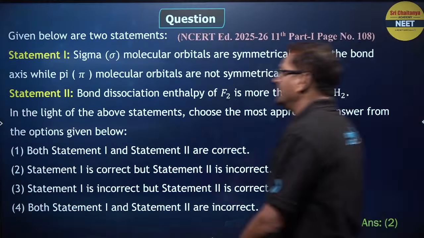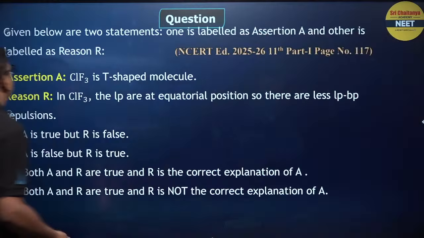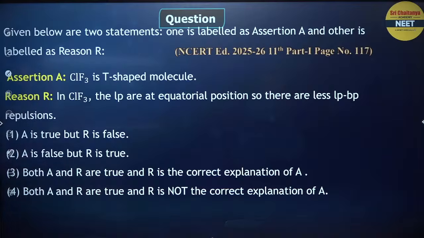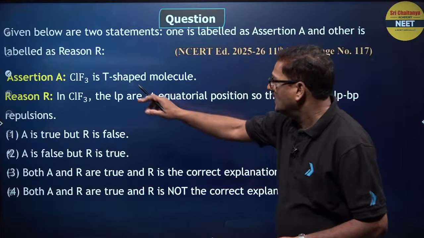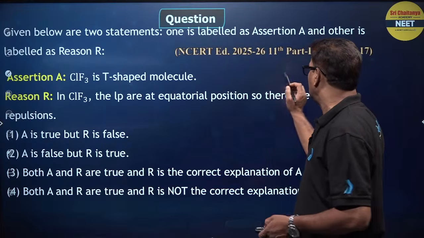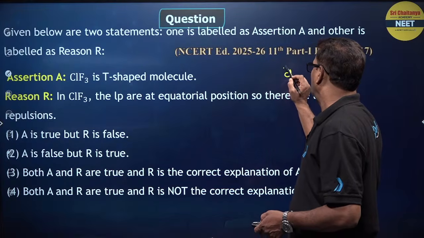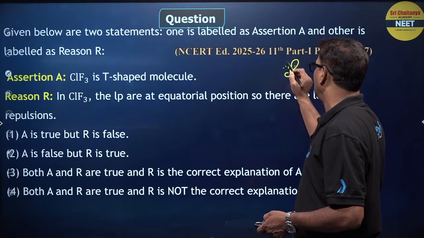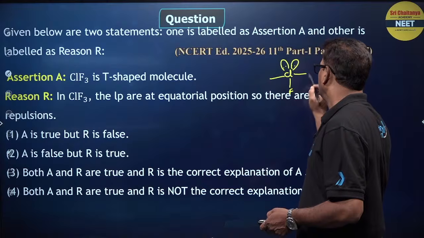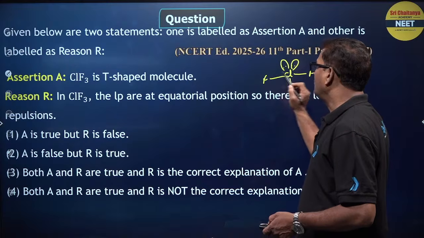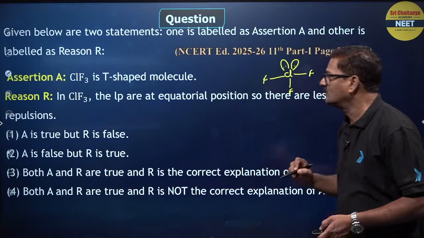So moving ahead, given below again are statement 1 and statement 2, assertion reasoning. ClF3 is a T-shaped molecule, Cl has two lone pairs of electrons, and it is a T-shaped molecule, AB3E2 type.